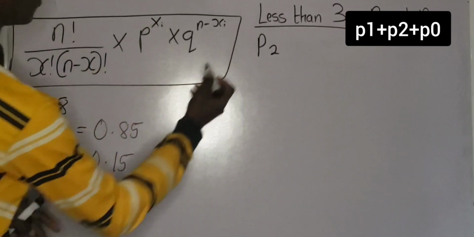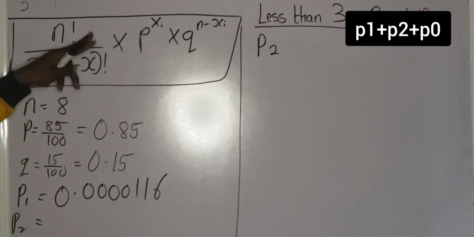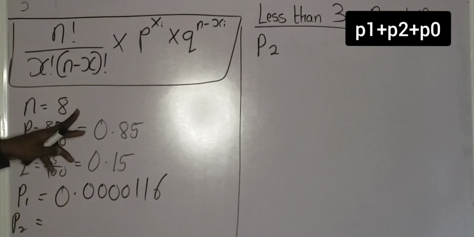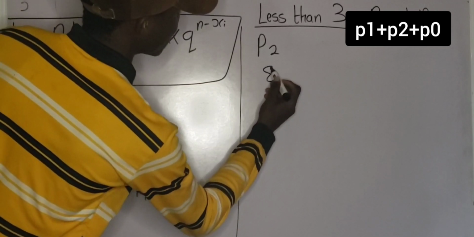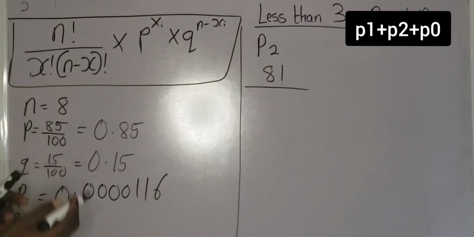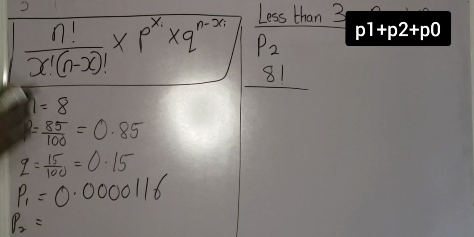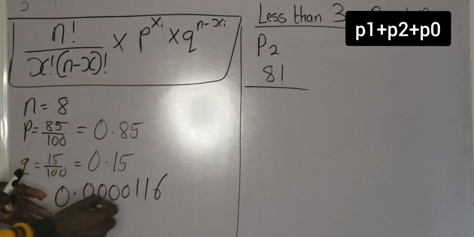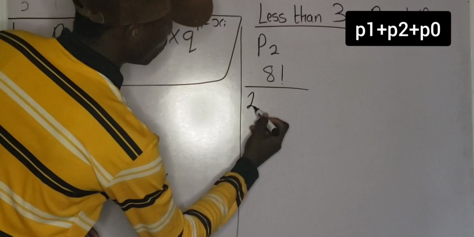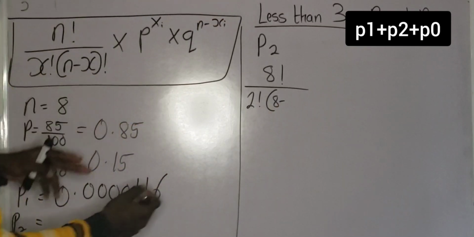Don't forget, we are still going to make use of the same formula. You know, we have n factorial. Don't forget that the value of n is what? 8. So I'm going to have 8 factorial all over x. The value of x here will now be what? 2. You understand? Because we want to determine the probability that 2 seedlings will survive. So the value of x here will be 2 factorial into bracket 8 minus x.